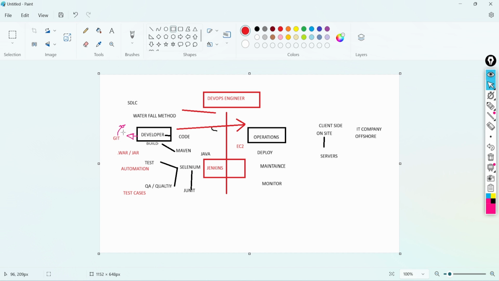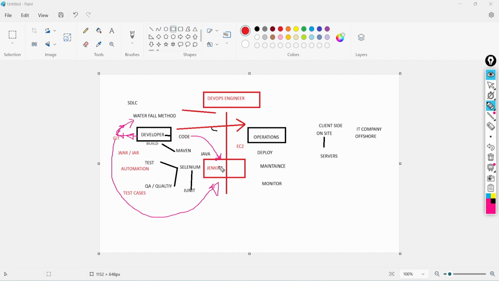What I will do is, you push the code into GitHub. This is your headache. Just push the code into GitHub. From there, I will do the automation. Jenkins will pull the code from there. The DevOps engineer will configure Jenkins and integrate GitHub, so whenever the code is pushed, Jenkins has to pull it.